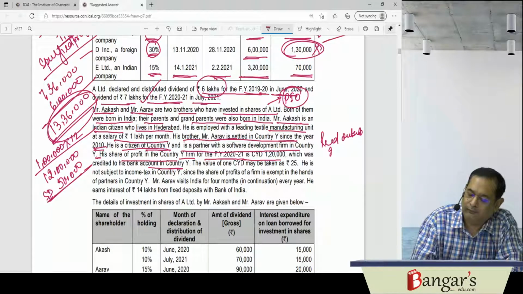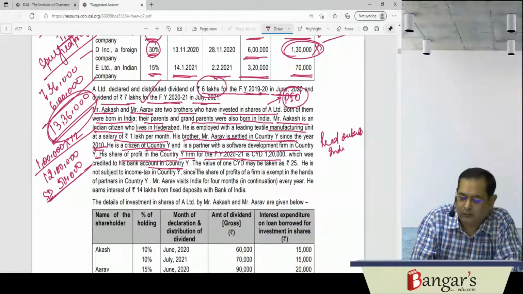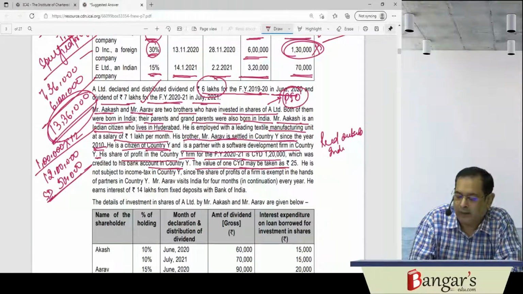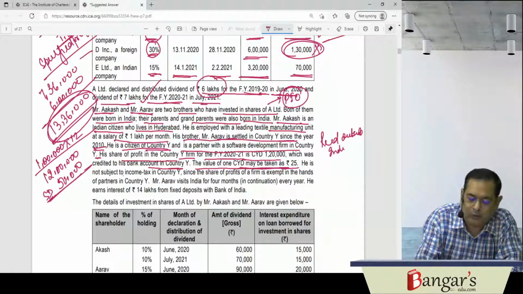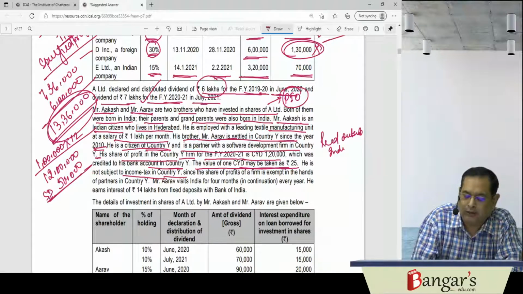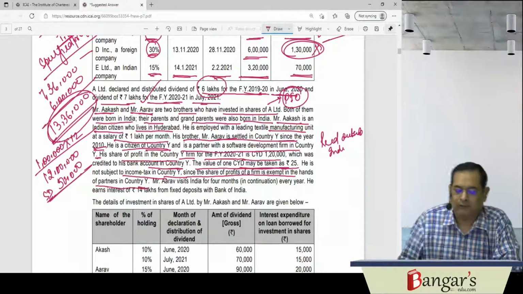The value of one CYD is 25 rupees, and he is not subject to income tax in country Y since the share of profits of the firm is exempt in the hands of the partners in country Y.